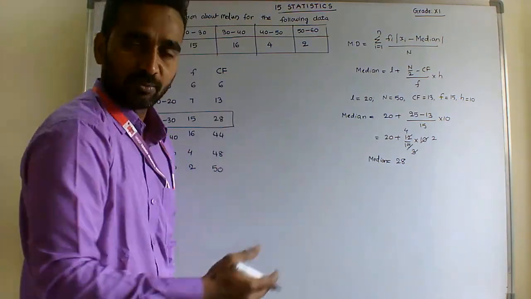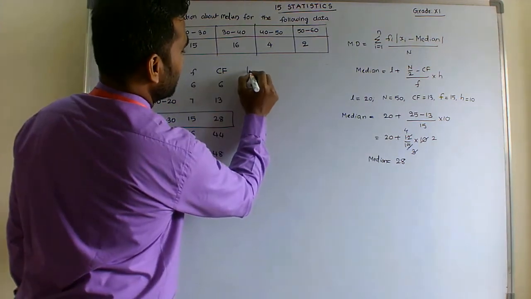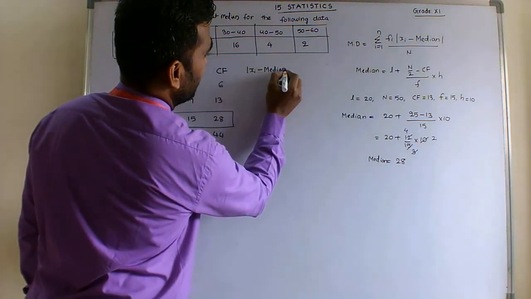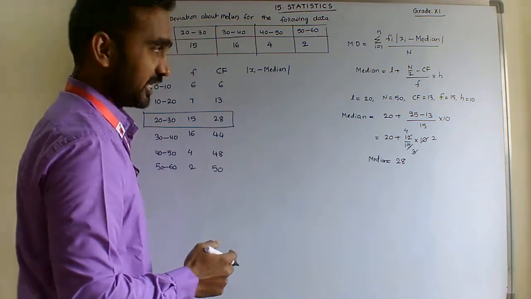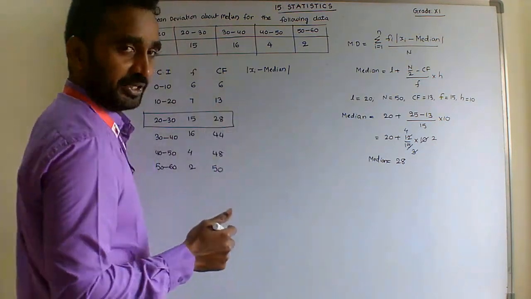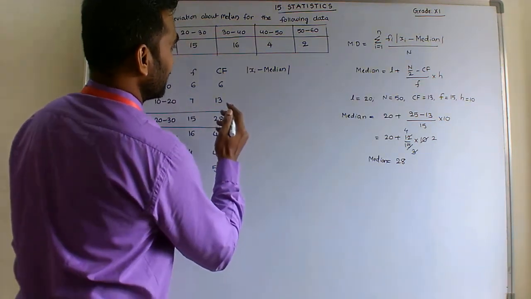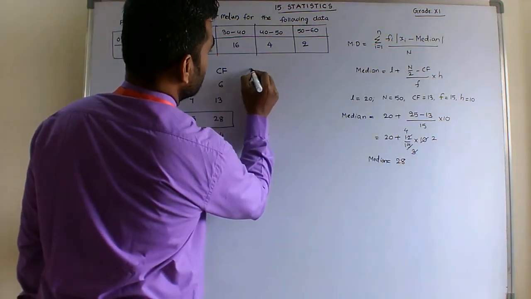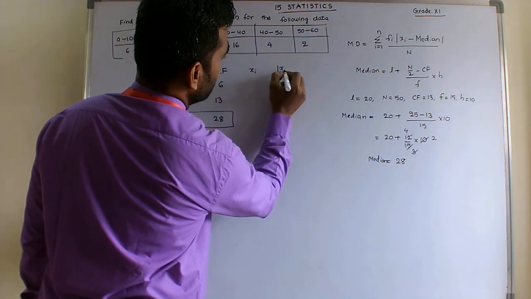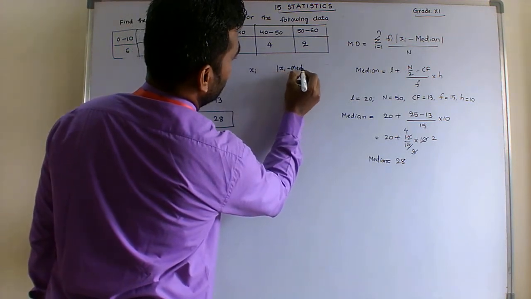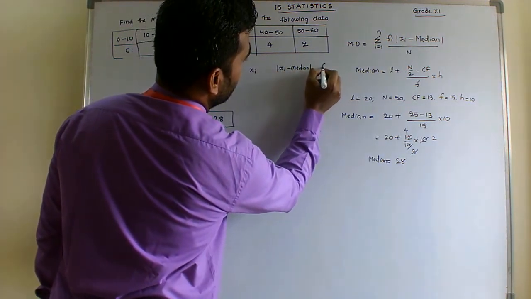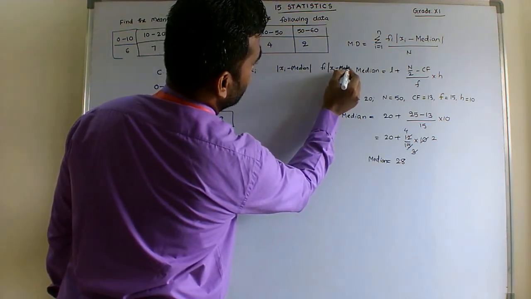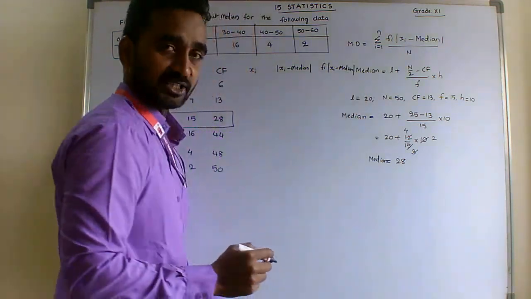Now proceed. Next is the deviations about median, xi minus median. What is the median? 28. We don't have xi here; we need xi, the class marks. Hence xi minus median, and later fi into the absolute value of xi minus median.